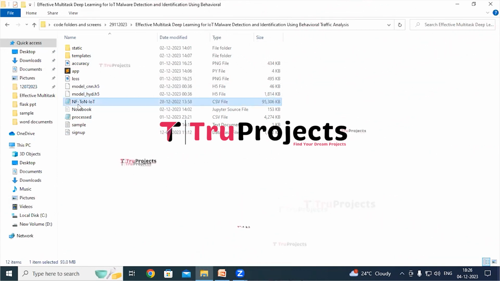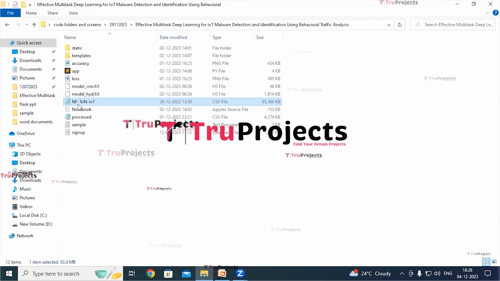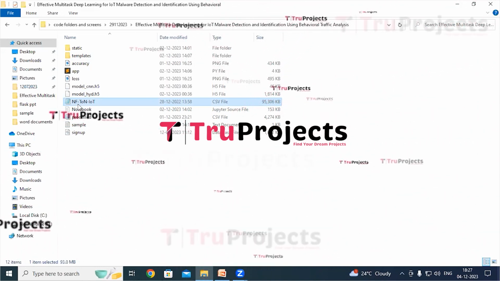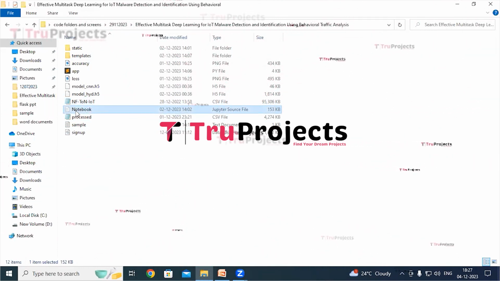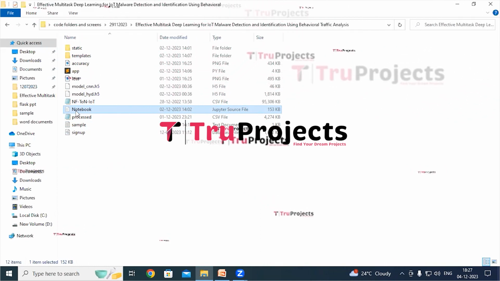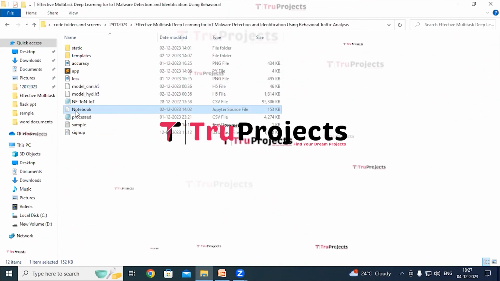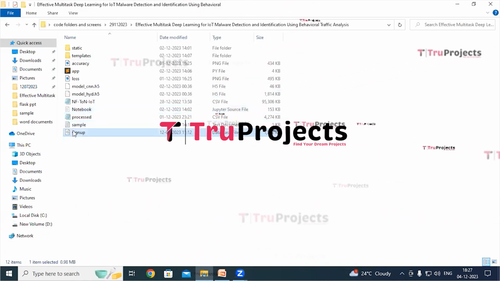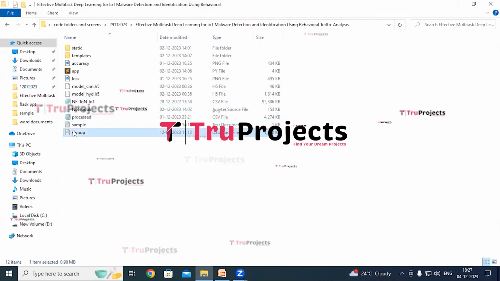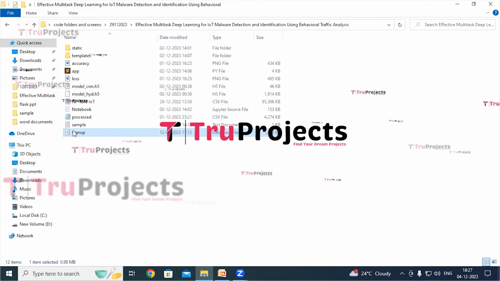And this is IoT 23 dataset file. This contains the required dataset with class labels on which we will train the models. And this is notebook.ipynb file. This is a Jupyter notebook file which contains a combination of code, graphs and outputs all in one place. It allows users to write and execute code in individual cells, making it a popular choice for data science. And this is signup.db file. This file is the database file used to store user information.